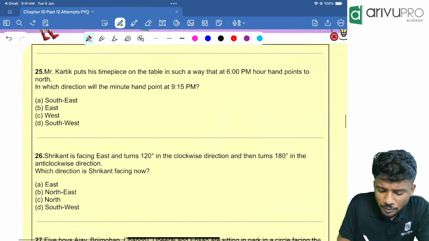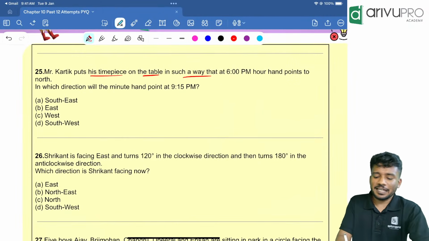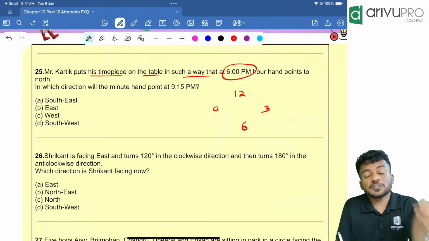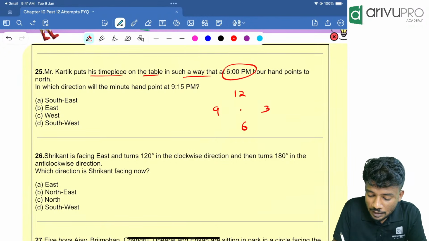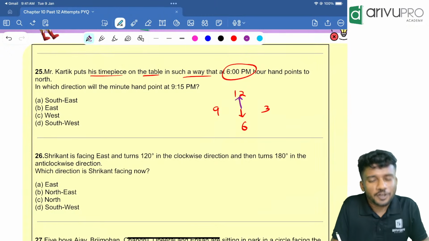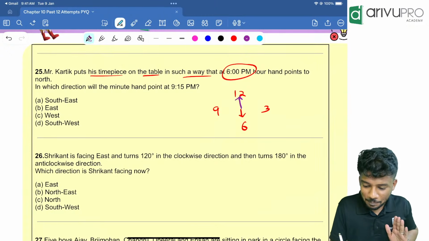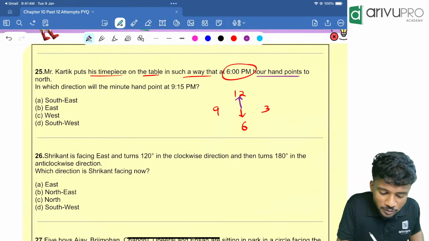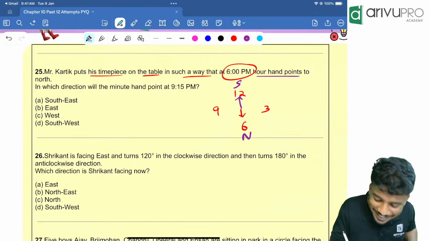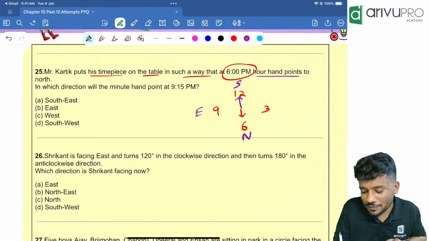Mr. Karthik put his timepiece on the table in such a way that at 6 p.m. People, draw the clock. 12, 6. Then 3, 9. 6 p.m., what happens? The hour hand will be towards 6 and the minute hand will be towards 12. Correct? Then what happens? Hour hand points towards north direction. That means this is north. Opposite of north will be south. Right of north is what? East. Then opposite of east will be west.